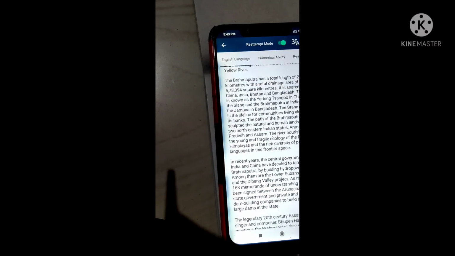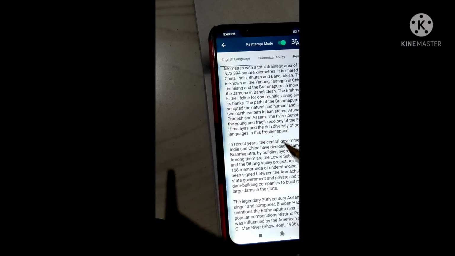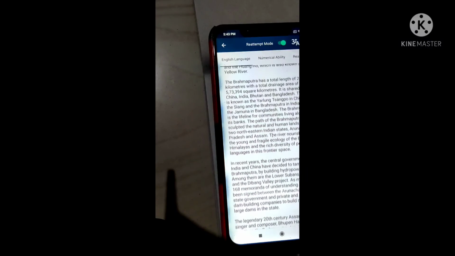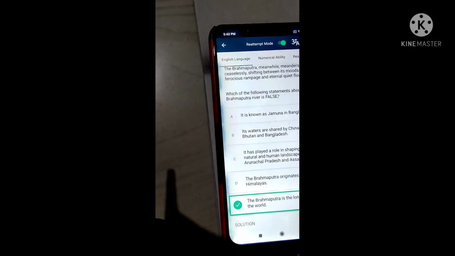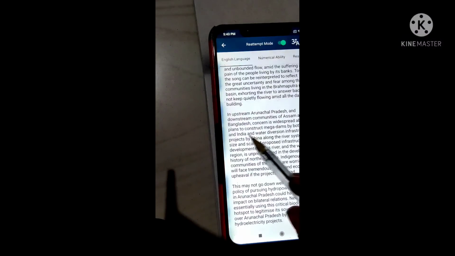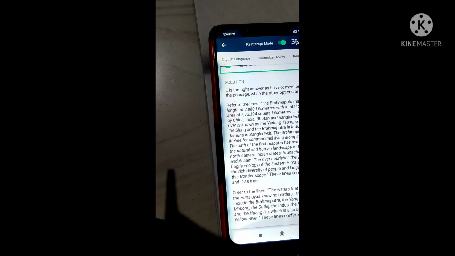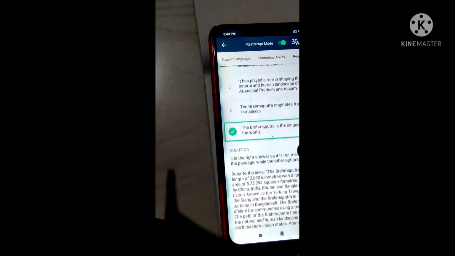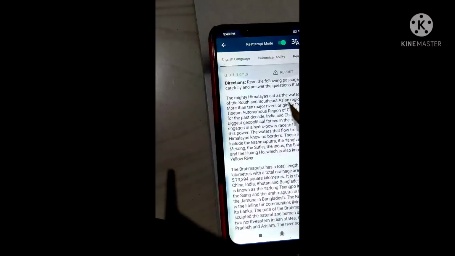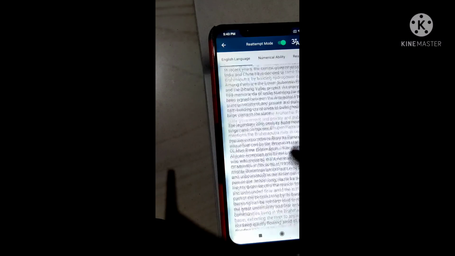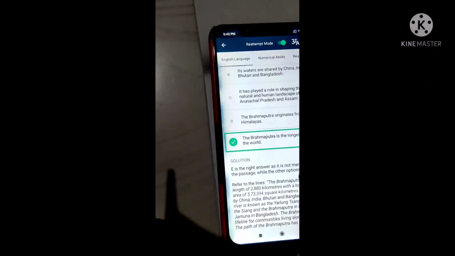This one also is from the second or third stanza. It was shared by China, India, Bhutan, Bangladesh, and it played a role in reshaping the natural landscape of Arunachal Pradesh. So that's why the Brahmaputra originates from the first one. Except E, all are true. That's why E is false.